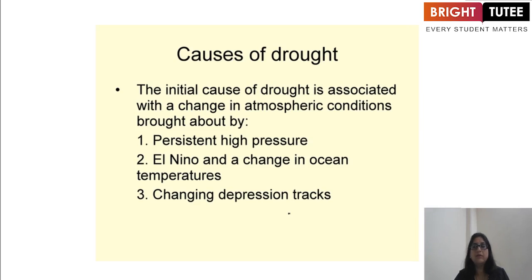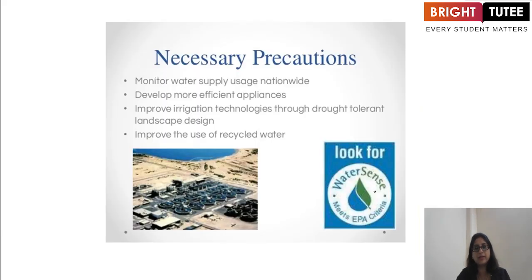Now, causes of drought. The initial cause of drought is associated with a change in atmospheric conditions. That means persistent high pressure, El Nino, a change in ocean temperatures and changing depression tracks.